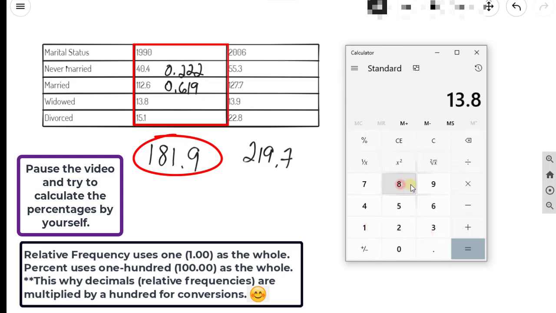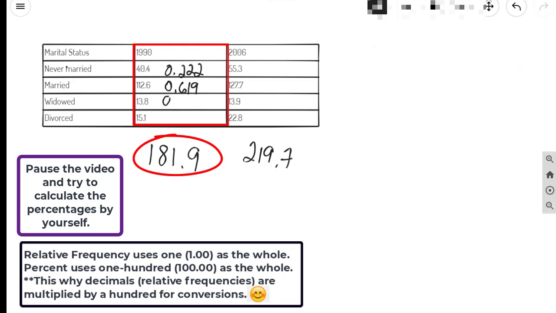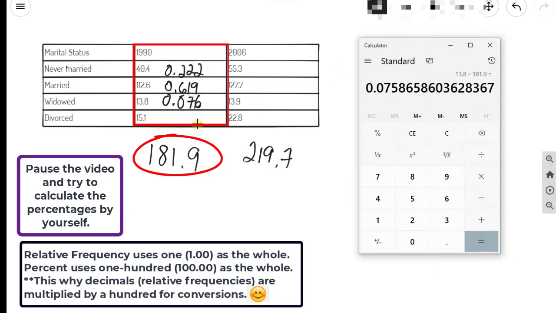13.8 million of the 181.9 million are the widowed people, and that is going to be 0.07586. I'm just going to round that to 0.076. And then finally, the last number here is talking about the people that were divorced.